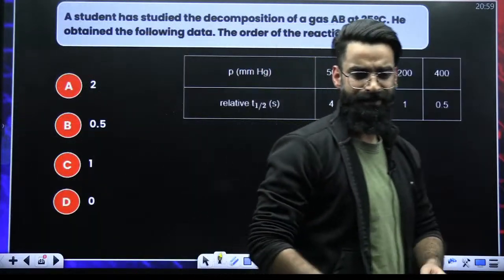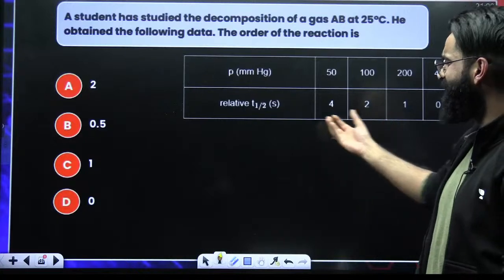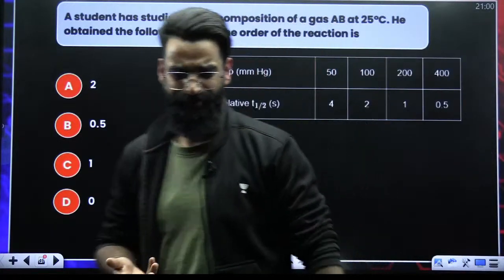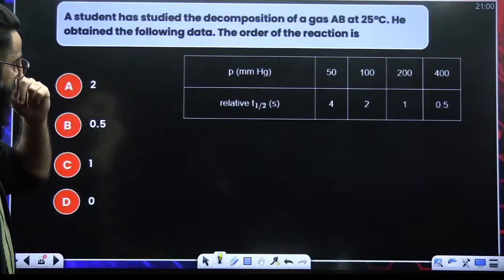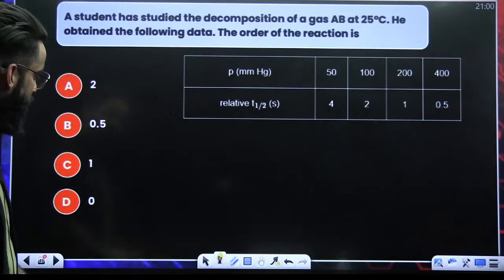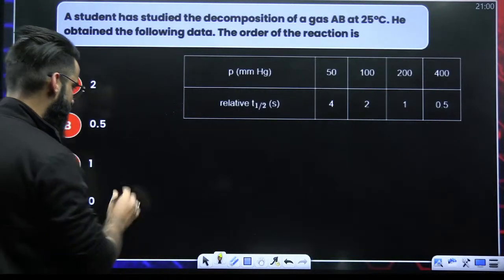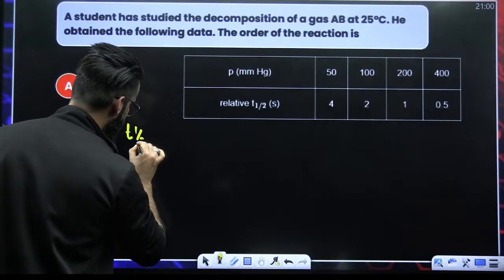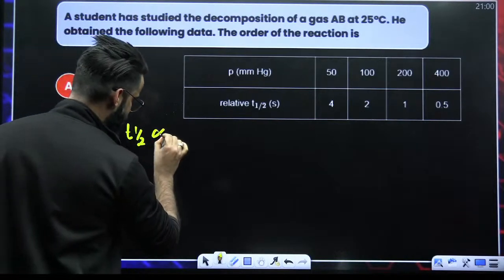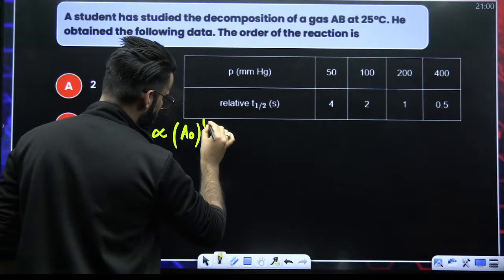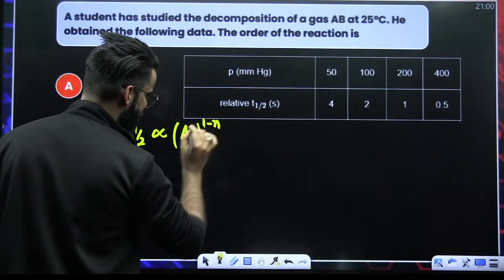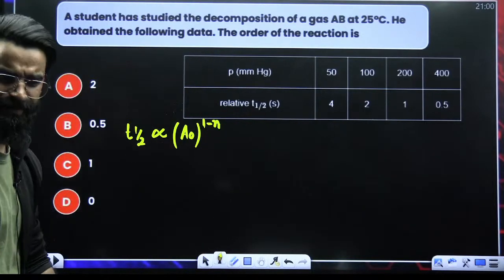Frequently asked question, particularly in your JEE Mains. In JEE Mains, they are asking these sort of questions frequently. What do you think about this one? My dear students, if you look carefully, I believe you would have studied this particular equation. T half-life of the reaction is directly proportional to initial concentration of reactant raised power 1 minus n, where n represents the order of reaction. This is something I believe you would have studied somewhere.